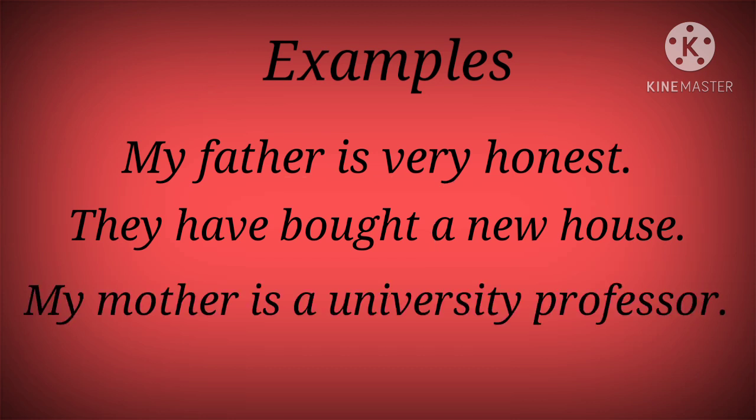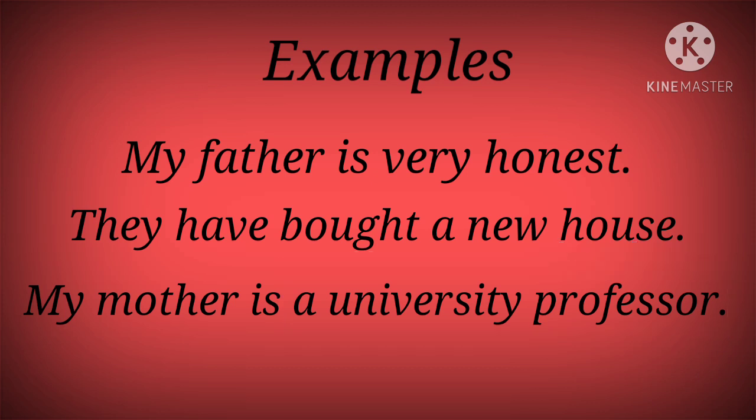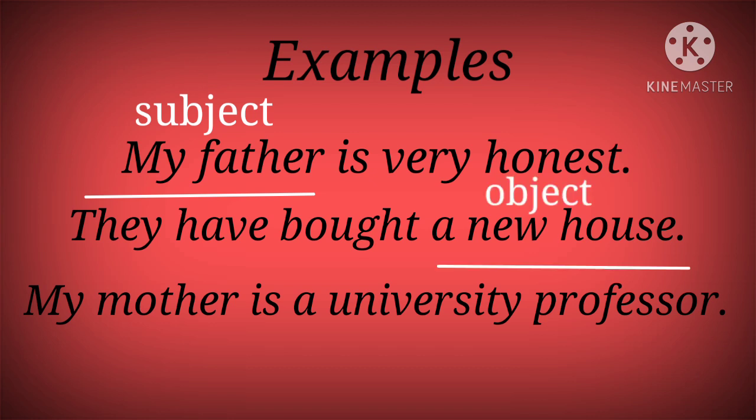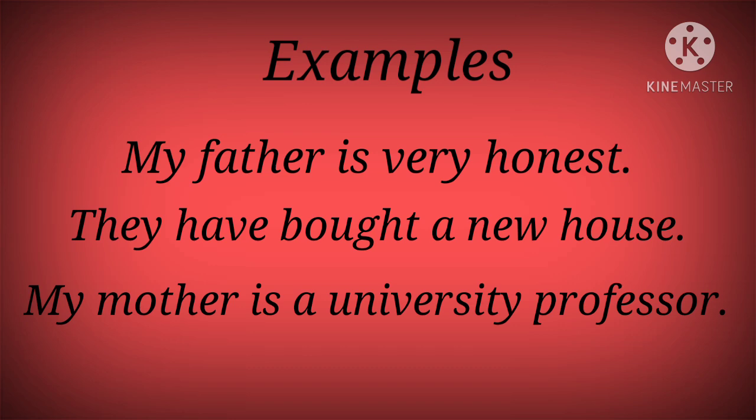The third example is, my mother is a university professor. In this sentence, a university professor is a noun phrase because it is functioning as a complement of the sentence. So as you have seen, a noun phrase can be a subject, an object or a complement in a sentence. Now let's move on to our next type of phrase.